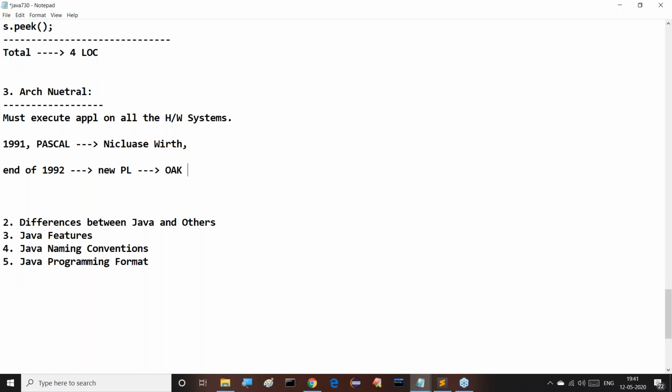Why? Because Sun Microsystems explained that one programming language already existed with the same name, Oak. So why should we give the same name to our new programming language? If we do, people might think it is an extension of the old programming language, and we will lose the identity of our new programming language. So we should not give that same name. Sun Microsystems gave this explanation to James Gosling.